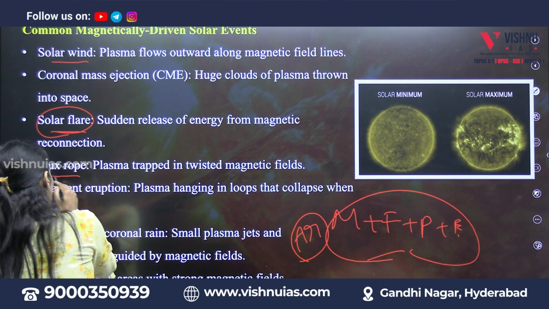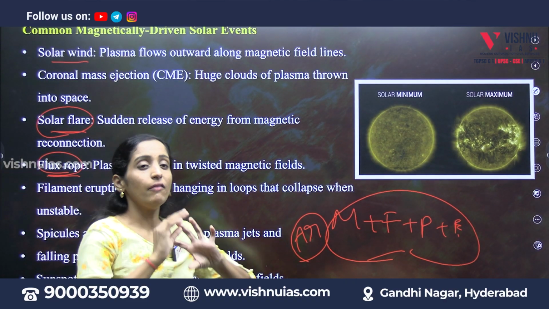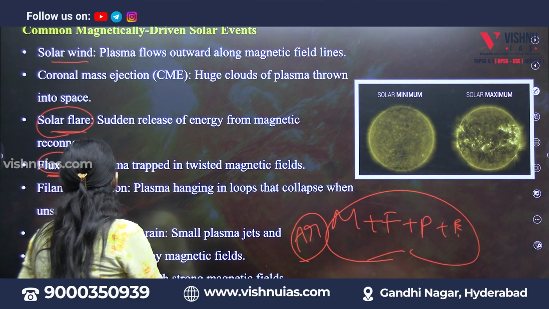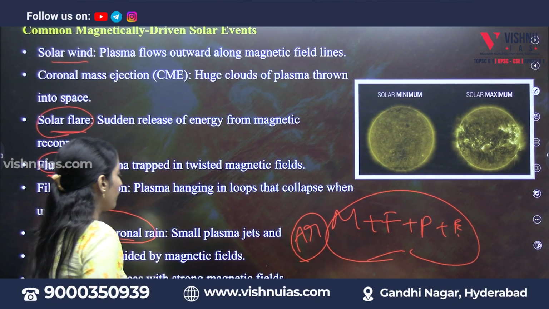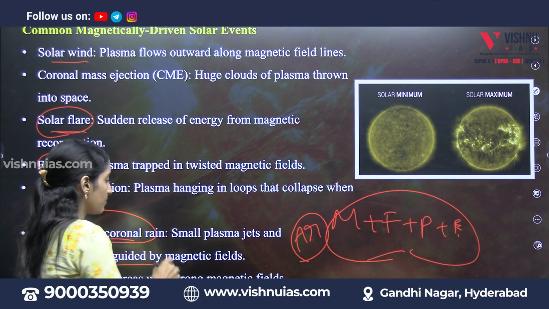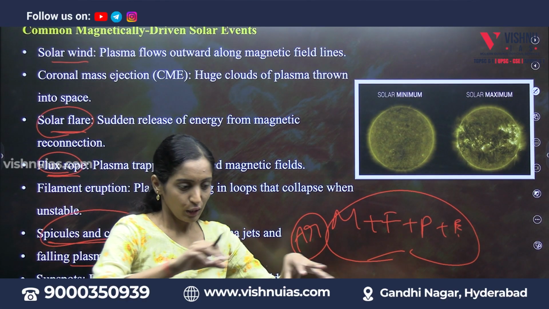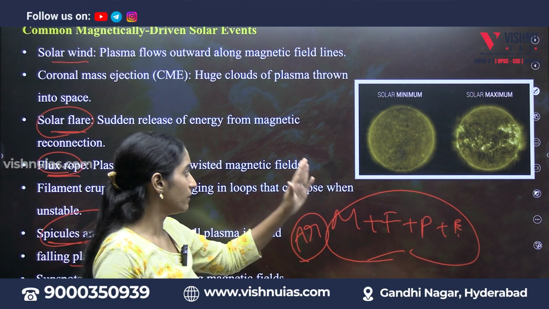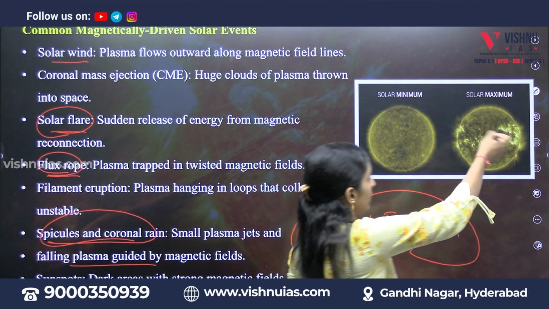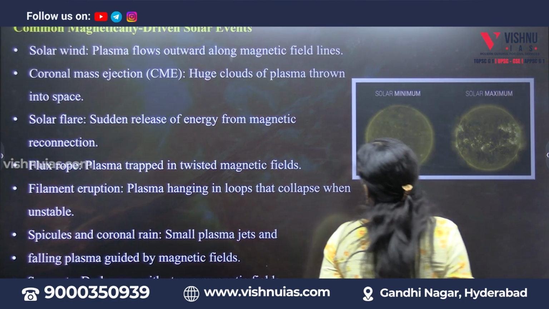And next would be flux rope. Plasma when twisted like a tornado we call a flux rope. And coronal rain is small plasma jets and falling plasma guided by magnetic fields. These are certain important terms.